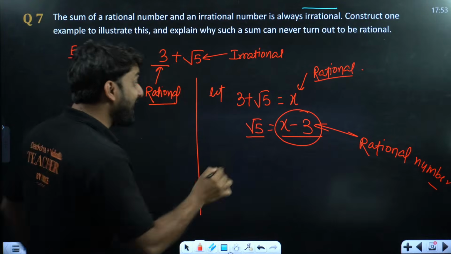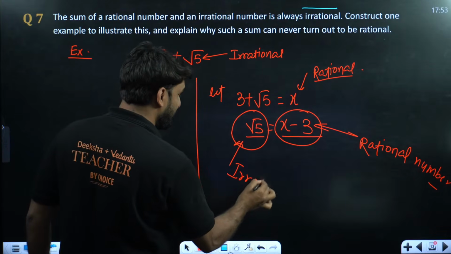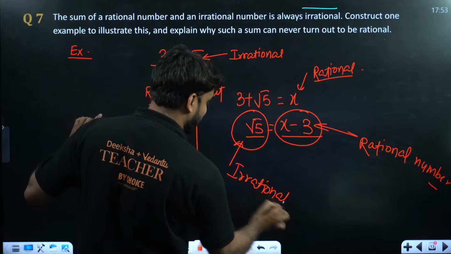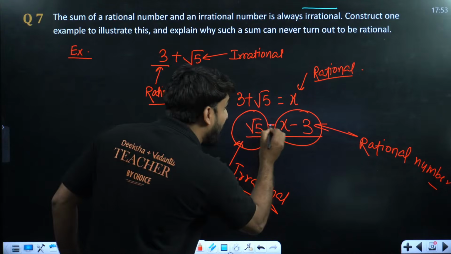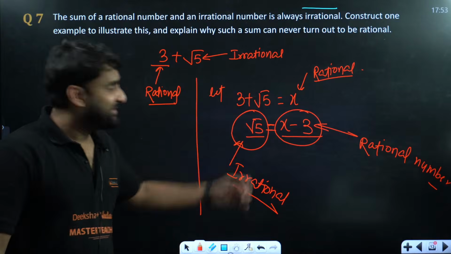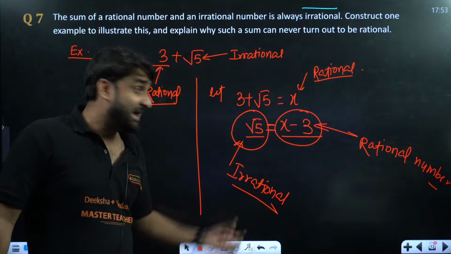And root 5 is clearly irrational; luckily we proved in the previous question that root 5 is irrational. And both are equal. How is it possible? The right hand side is rational and the left hand side is irrational, and they are equal to each other.